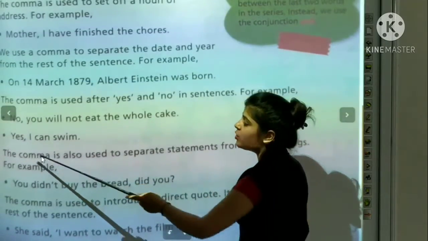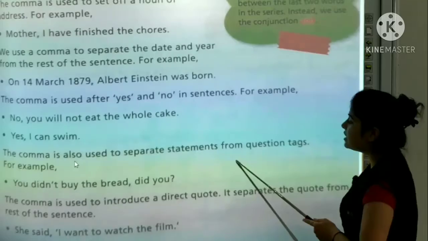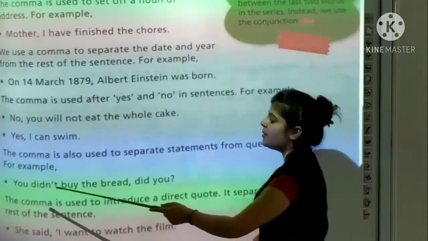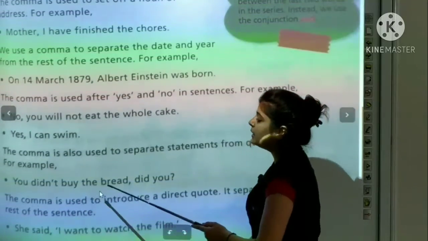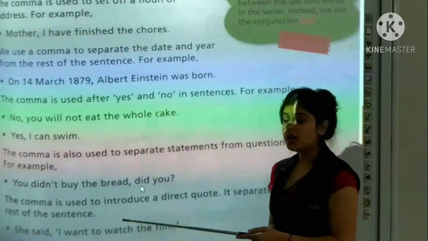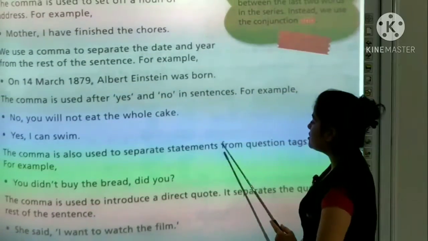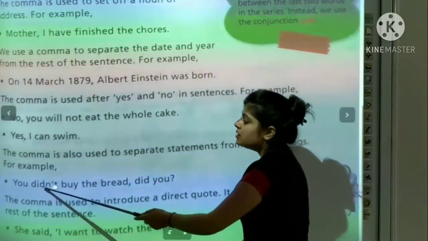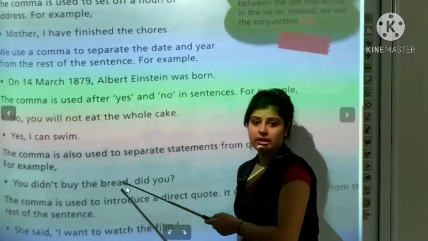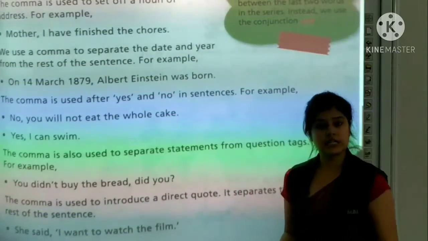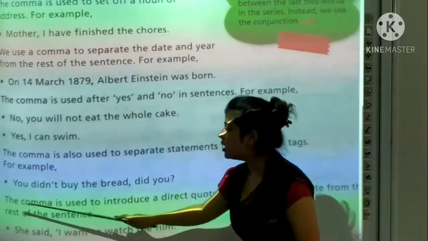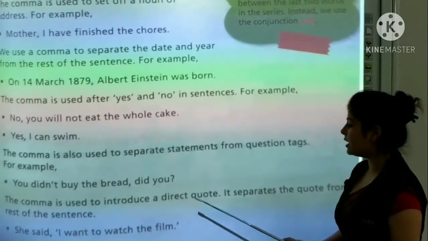The next use of the comma is, the comma is also used to separate statements from question tags. For example, you didn't buy the bread. Did you? Now we can use a statement with the question. You didn't buy the bread, then pause, then did you? Likewise, the comma is used to introduce a direct quote.